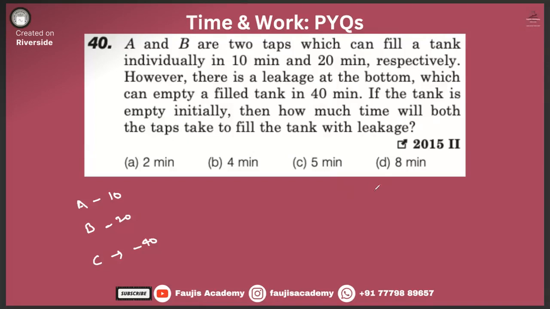Okay, 120 is an LCM. This is 12, 6, minus 3. Why 120, not 40? We can take 40 also, just for the sake of simplicity. We can take 120 also, it's up to us. The only thing is that this number should be divisible by all. It need not be LCM strictly, right?